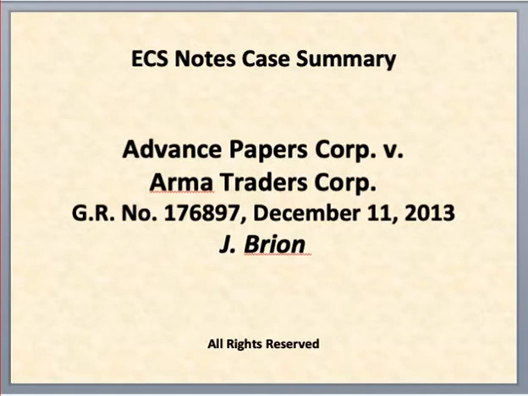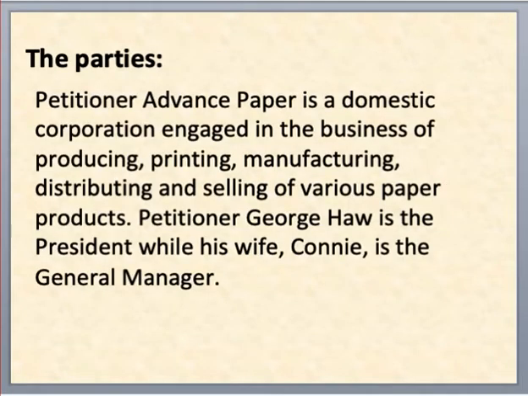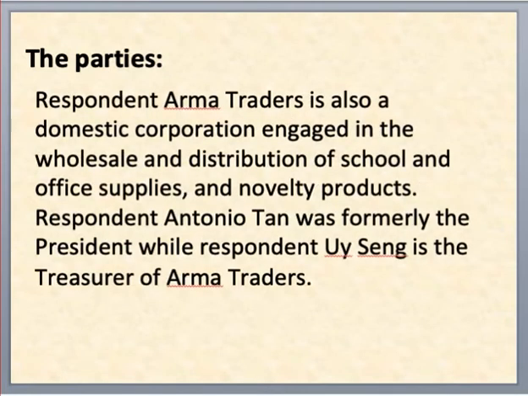This is another case where the Supreme Court applied the Doctrine of Apparent Authority. This is the case of Advanced Paper Corporation versus Arma Traders Corporation, penned by Justice Brion. Petitioner Advanced Paper is a domestic corporation engaged in the business of producing, printing, manufacturing, distributing and selling of various paper products. Respondent Arma Traders is also a domestic corporation engaged in the wholesale and distribution of school and office